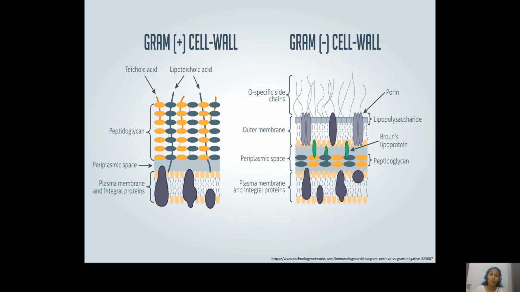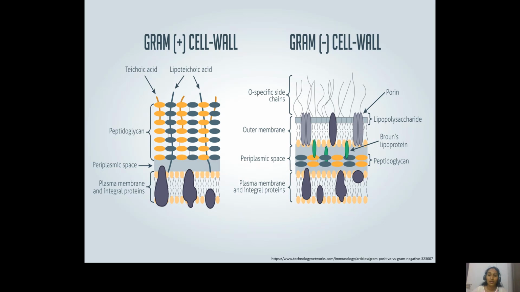Based upon the amount of peptidoglycan present in the bacterial cell wall, we can classify bacteria into two categories: the gram-negative ones and the gram-positive ones. Here we can see that the gram-positive cell wall contains a thick layer of peptidoglycan. It contains 90% peptidoglycan and 10% teichoic acid, lipoteichoic acid, and a few other sugars. On the contrary, the gram-negative cell wall contains only 10% peptidoglycan.